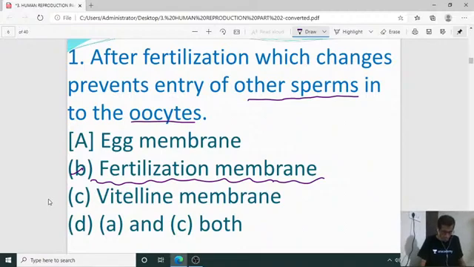As a result of that, we can observe that only one particular sperm will enter. After the entry, there is a modification in the fertilization membrane, the membrane formation around the oocyte which is already fertilized.